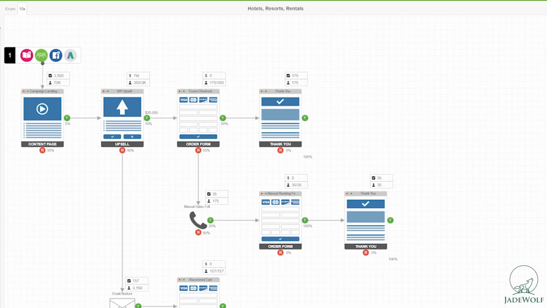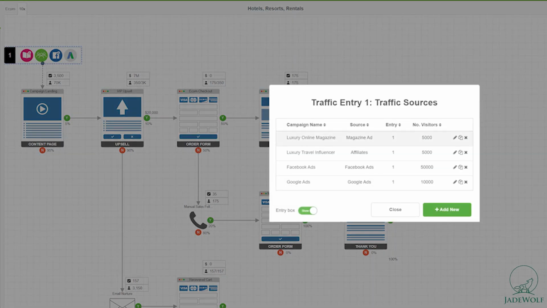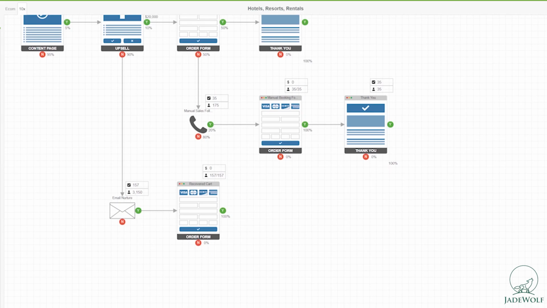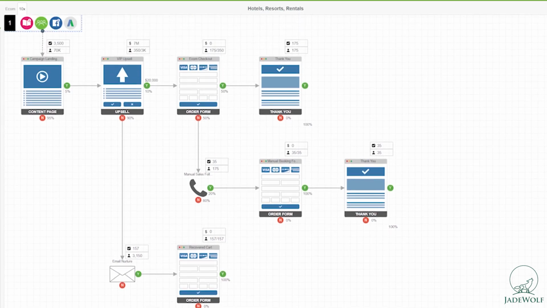Now we can 10x that scenario. This is also a great thing. You can have multiple scenarios here. And now all we did is basically increase the amount of traffic, right? Which also increases the costs. We changed a little bit the conversion percentages. The structure of the funnel stayed basically the same.